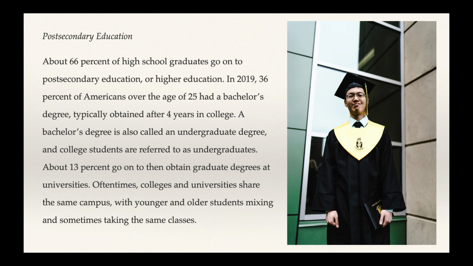Post-secondary education. About 66% of high school graduates go on to post-secondary education or higher education. In 2019, 36% of Americans over the age of 25 had a bachelor's degree, typically obtained after 4 years in college. A bachelor's degree is also called an undergraduate degree, and college students are referred to as undergraduates. About 13% go on to then obtain graduate degrees at universities. Oftentimes, colleges and universities share the same campus, with younger and older students mixing and sometimes taking the same classes.